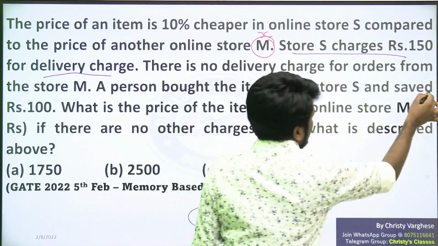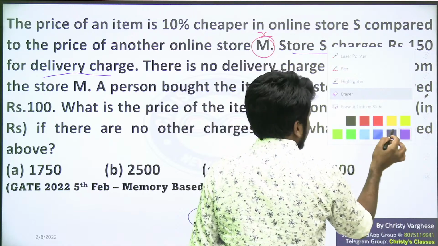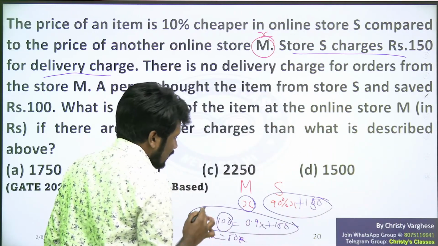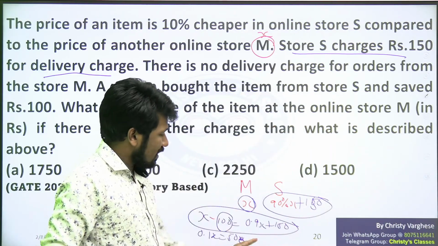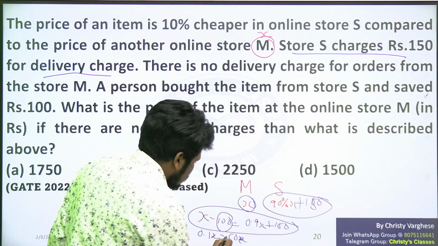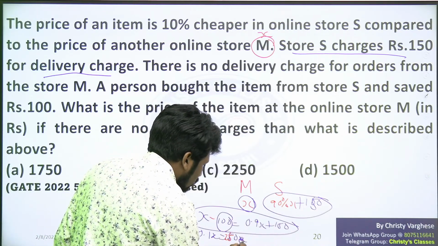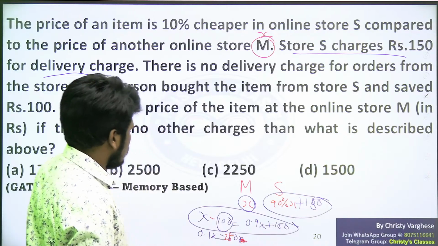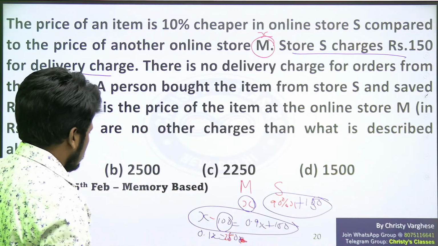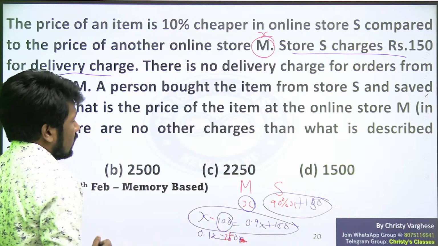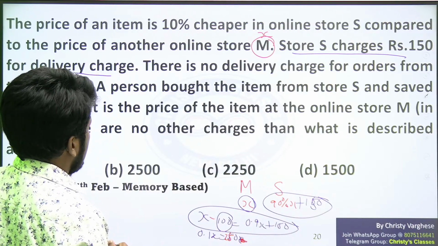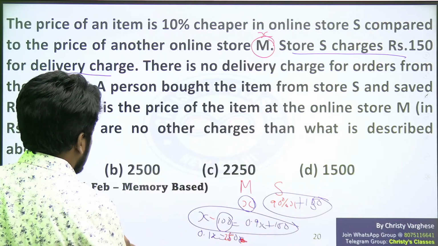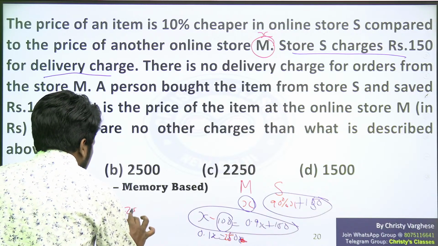Sorry, price at M minus 100 rupees will be price at S. Now simplify this. So this will be 250, not 50. 0.1X equal to 250 means X will be equal to 2500. One second. X is equal to 2500.